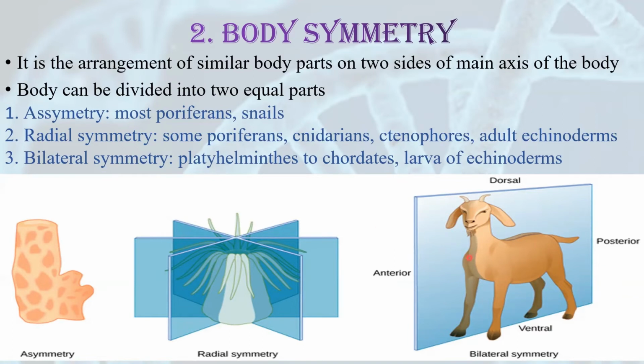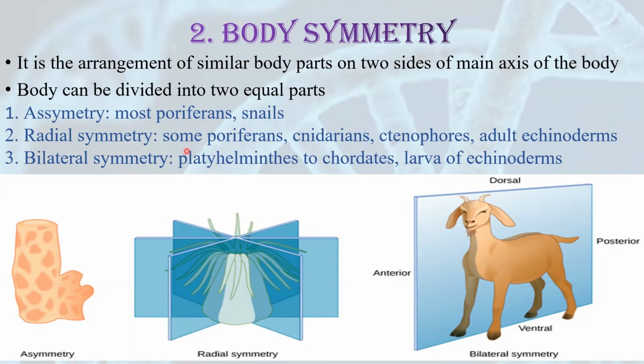Third one is bilateral symmetry. Bilateral symmetry means you can divide the animal into two equal parts only from one axis, as you can see in this diagram. Only from a single axis you can divide the animal into two equal parts, not from any other axis. So this is known as bilateral symmetry.